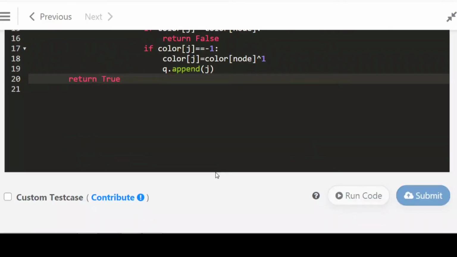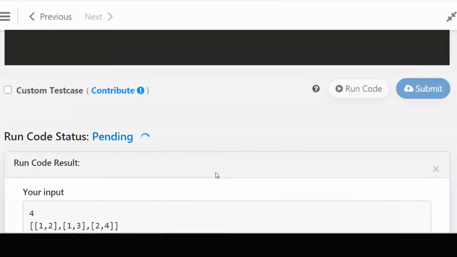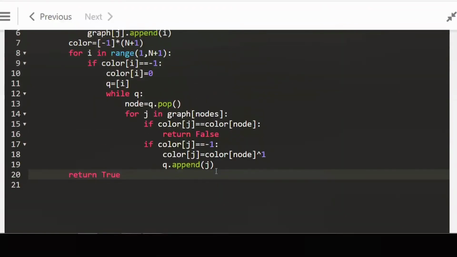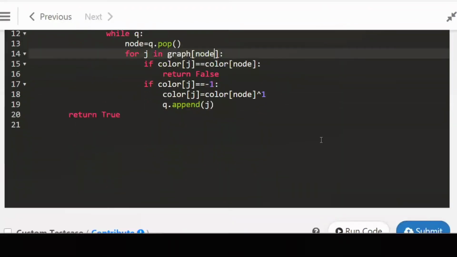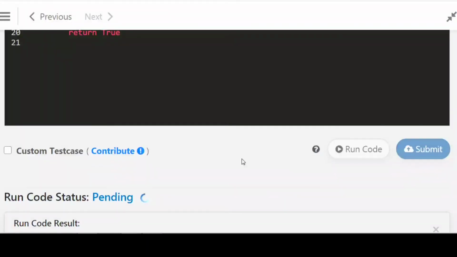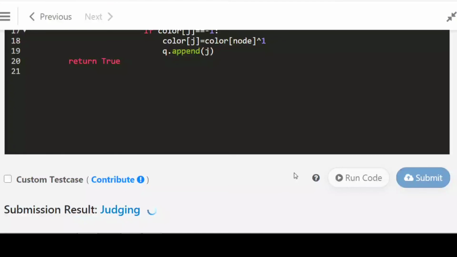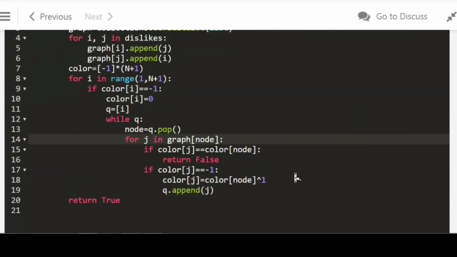So I hope you understood this. Now we will run. Okay, now I will run and submit it. Check whether it is working or not. Yeah, running successfully, and submit. Yeah, got accepted.